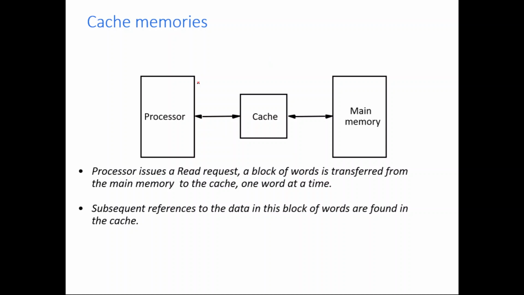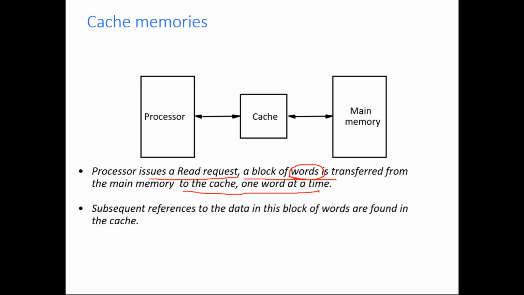Okay, fine. So this is a brief diagram which shows where cache memory is placed. Cache memory is placed in between main memory and the processor. Now when the processor issues a read request, the processor may ask for one word, as we already discussed, and say that word is not available in the cache memory currently. Now the memory circuit will not take only that word, rather it will take the entire block, a block of words, and it will be transferred from main memory to cache memory.